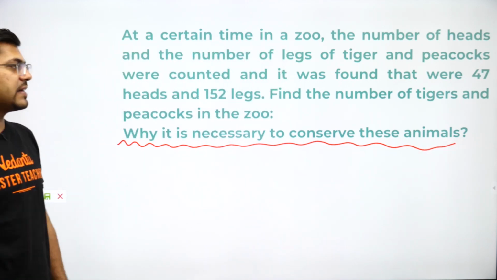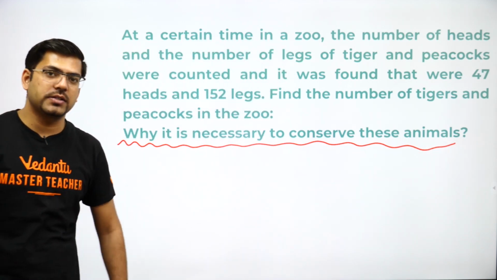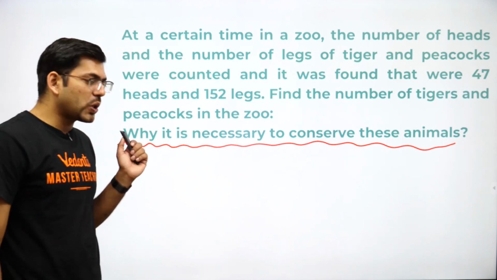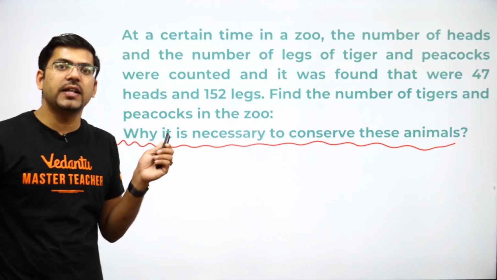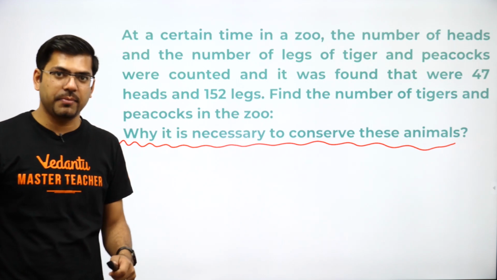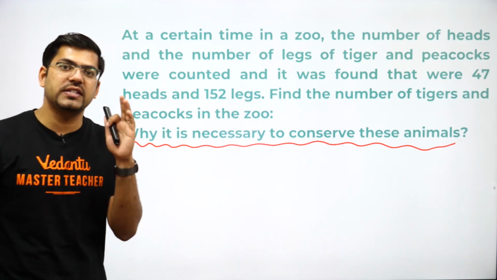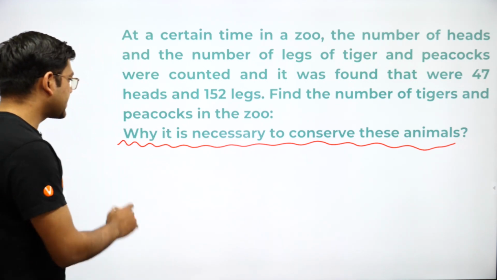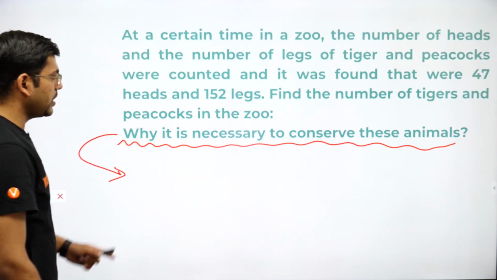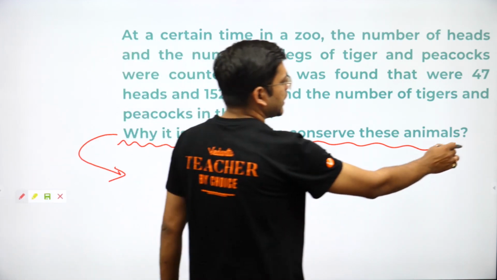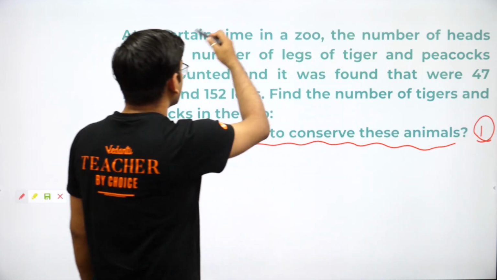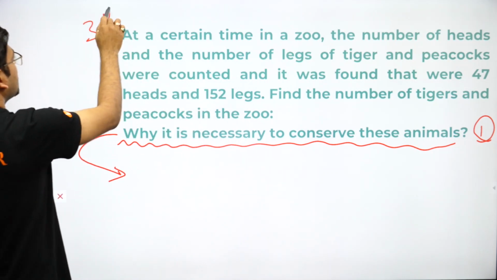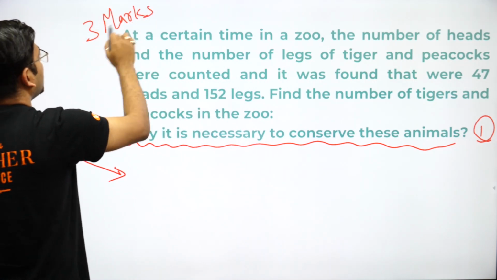Why is it necessary to conserve the animals? You know, guys, this is called a value based question and it will be the last question of your examination, predominantly always the last question. In such a question, this part is a 1 marker and this whole question will be in 3 marks.